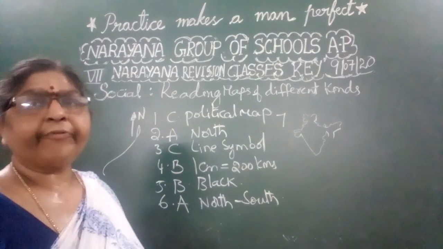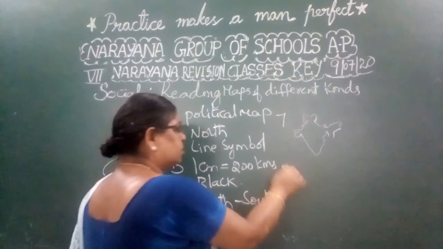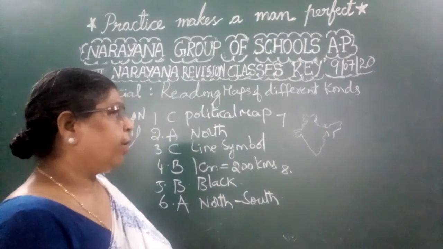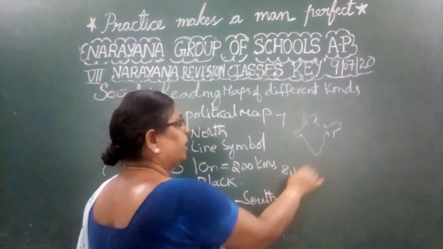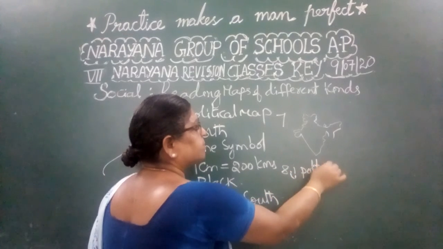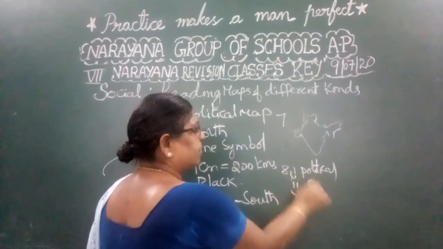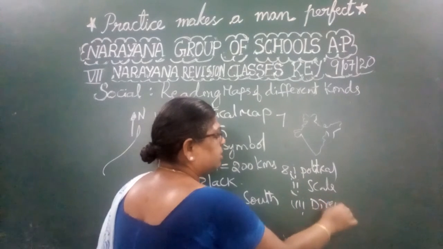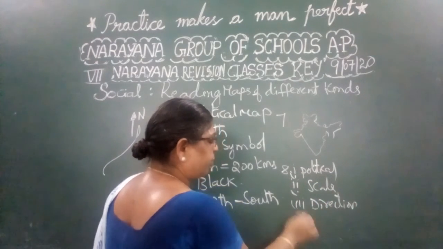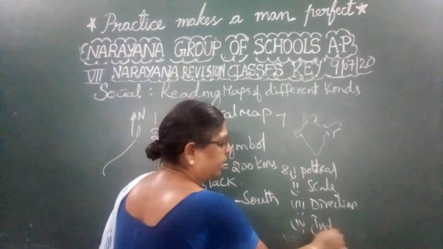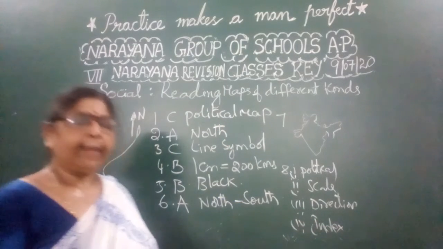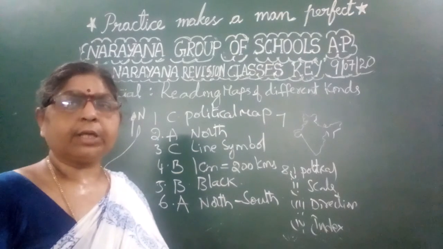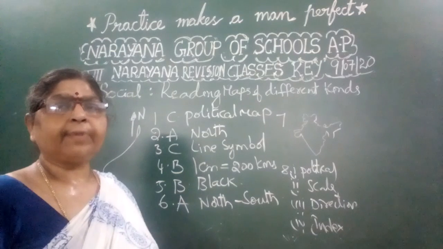See, like this rough India map you need to draw. So what did you observe in the given map drawn on page number 3? The first one is, it is a political map. Second one, a scale is given. Third one, a direction is given. At the same time, the fourth point, an index is also given. So it is a political map, a scale is given, the direction is shown, and the index is also represented. Like this, all the aspects of the map are covered.